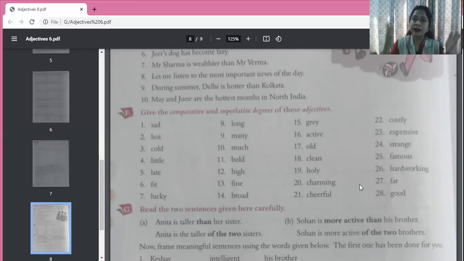You can find it in the table which is given in your book itself, which I just shared with you. In this PDF which I shared with you, some of them are there. And the rest of them, you can Google up, or you can see them in any grammar book you have. Okay. So please do this homework, find out the comparative and superlative degrees of these adjectives. Okay, and the rest of the chapter we will definitely deal with tomorrow.